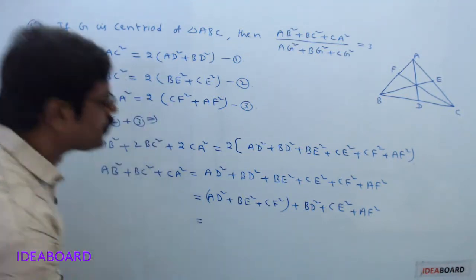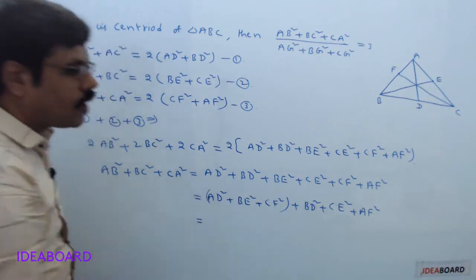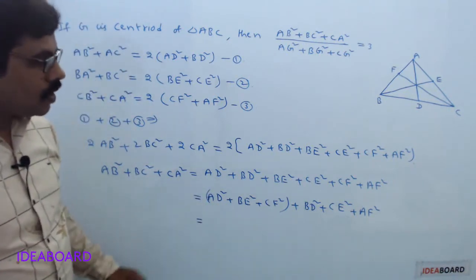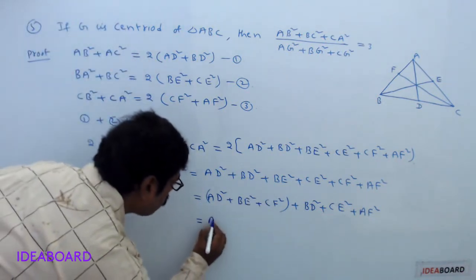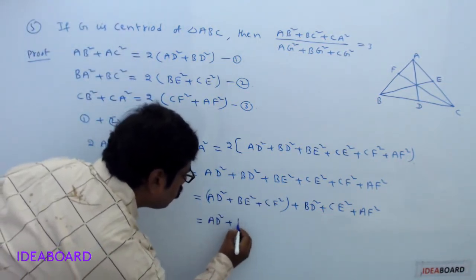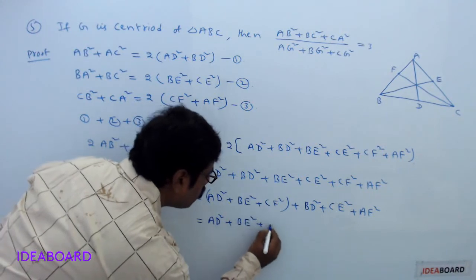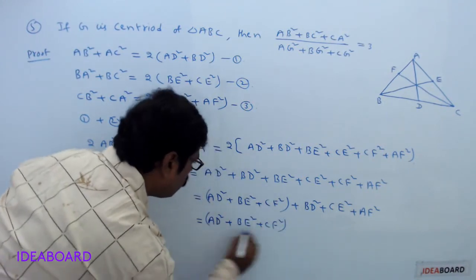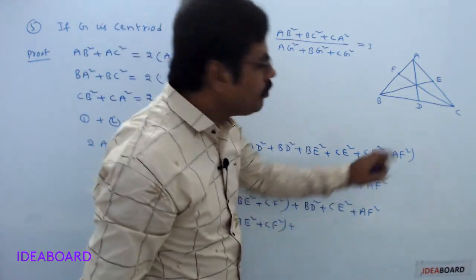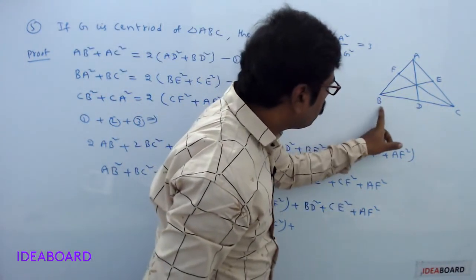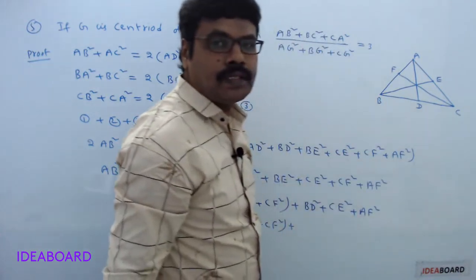Now this equals AD square. What is the value of AD? Now first write down these three terms as they are: AD square plus BE square plus CF square plus BD. If you look at the diagram, D is the midpoint of the side BC.